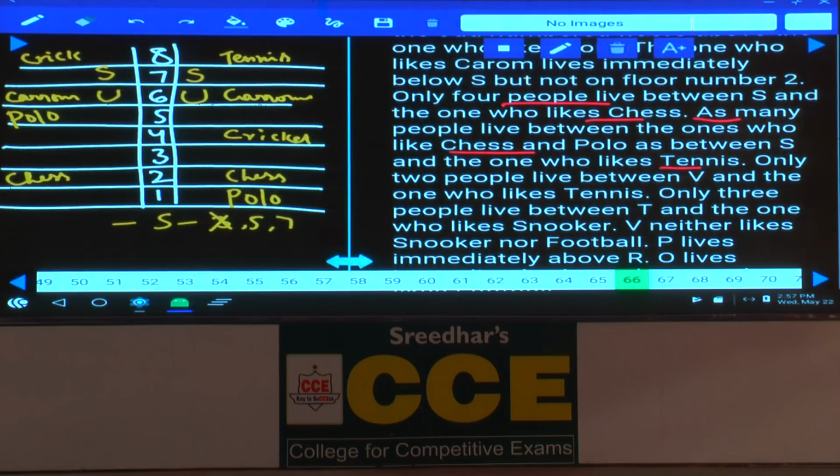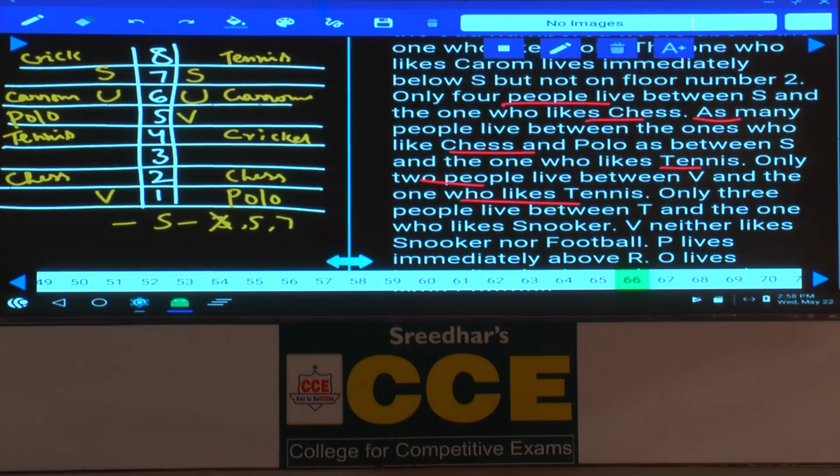Similarly here also, between chess and polo, how many persons are there? 2 persons. Hence between S and the one who likes tennis there must be exactly 2 people. Hence now the one who likes tennis must be on the 4th floor. And only 2 people live between V and the one who likes tennis. Between V and the one who likes tennis there must be exactly 2. Hence in the second case V must be on the 1st floor.